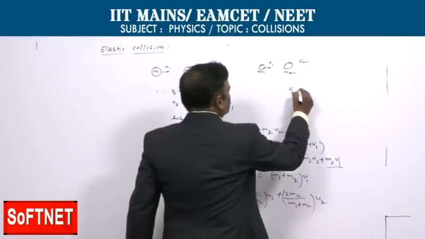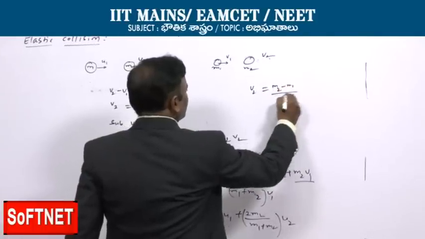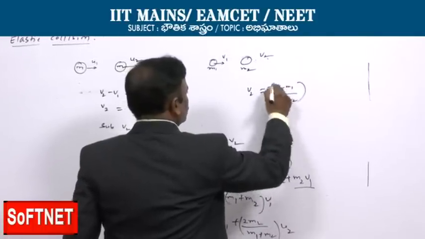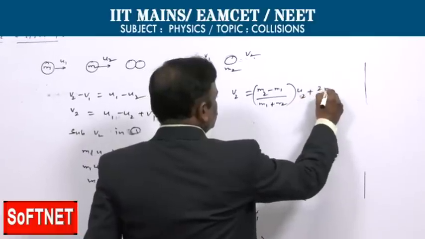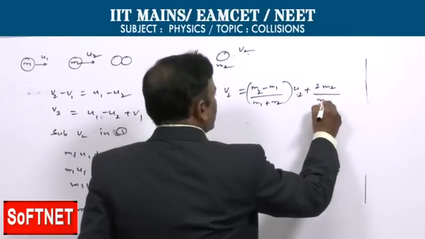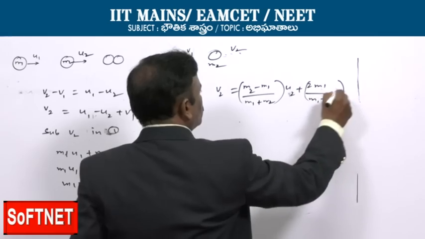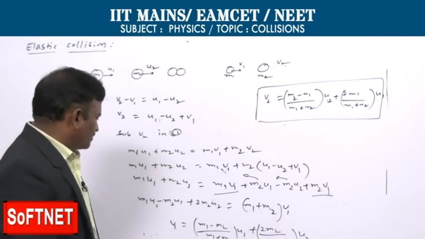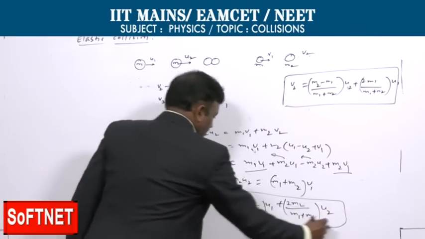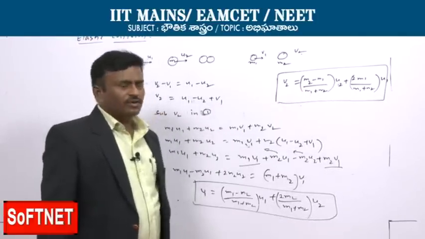Similarly, v2 we can write as m2 minus m1 by m1 plus m2 into u2 plus 2 m1 by m1 plus m2 into u1. This is the expression for the velocities of the two bodies after the collision. The first body is v1, the second body is v2.